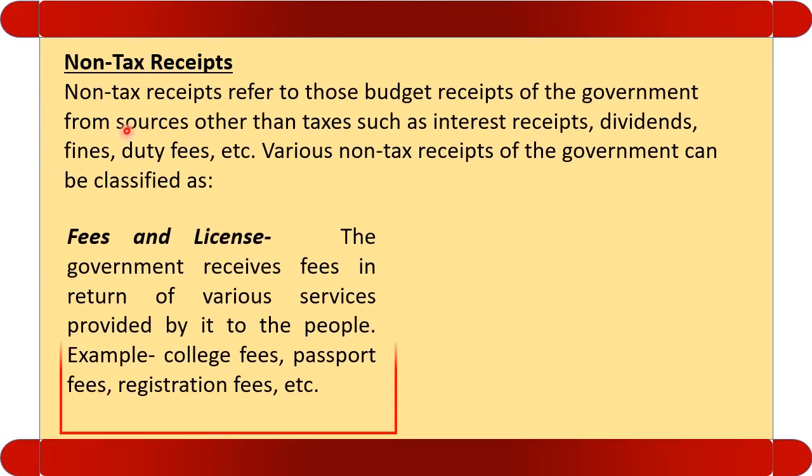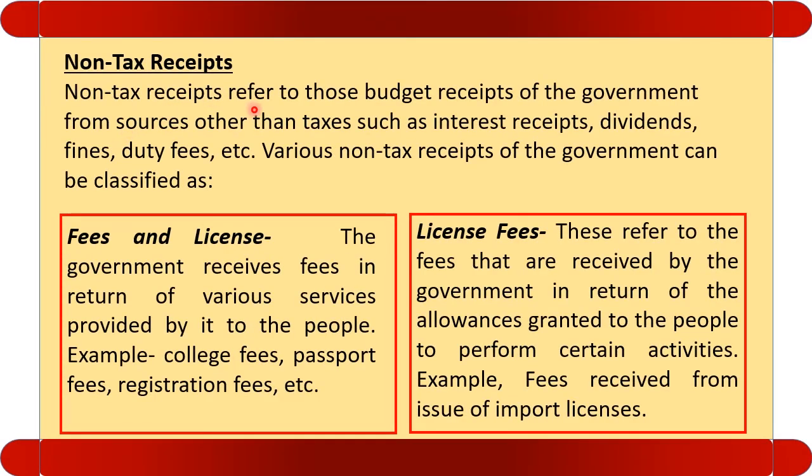Let us discuss the non-tax receipt. Non-tax receipt refers to those budget receipts of the government which are other than the tax receipt. Examples are fees and license, escheat, etc. Various non-tax receipts can be classified as follows.